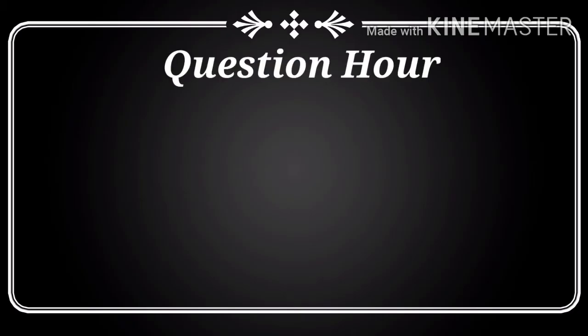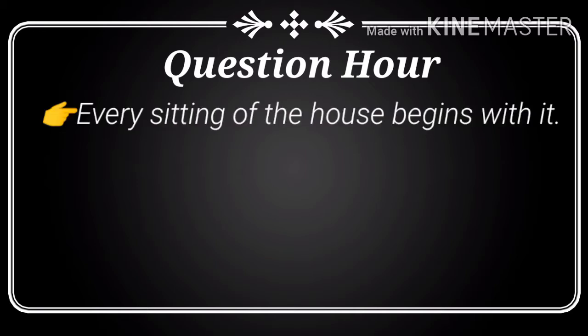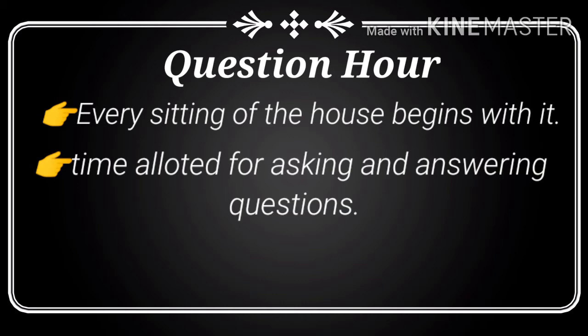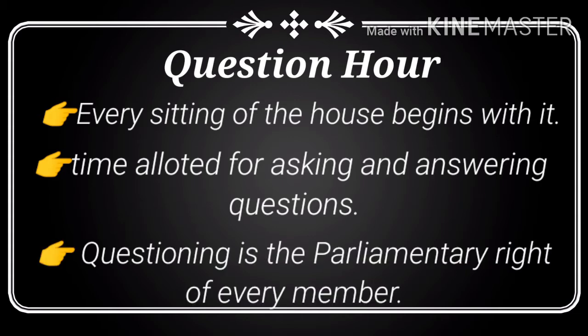The first device is the questionnaire. Every sitting of either house begins with a questionnaire. Now, as the term suggests, this time is allotted for asking and answering questions. Asking questions is the parliamentary right of every member of the House, irrespective of which party they belong to.